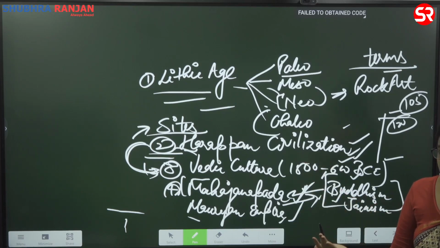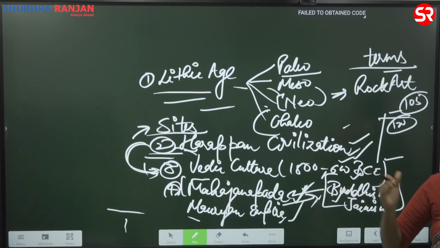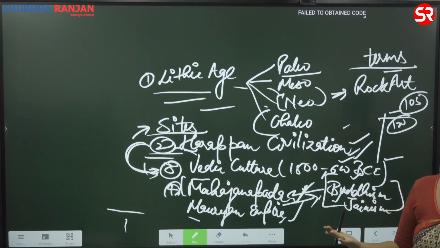Buddhism is constantly being asked. Why? Because Buddhism is a religion which talks about integrating people, which talks about peace, which talks about the idea of inclusivity. When you live in a time which is not very predictable, where you find a lot of disturbances of any kind, you will go back to a tradition which talks about unity. As a future bureaucrat, you have to believe in the idea of inclusivity. You have to believe in the idea of unity.